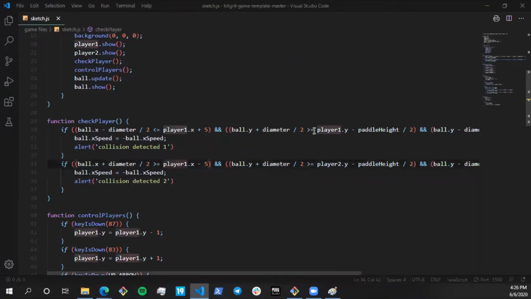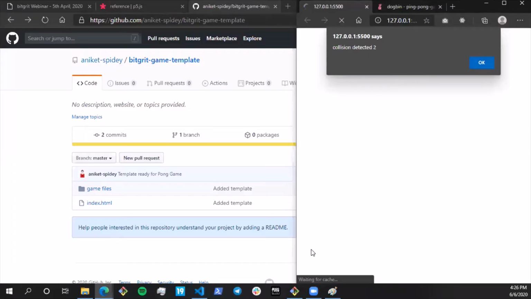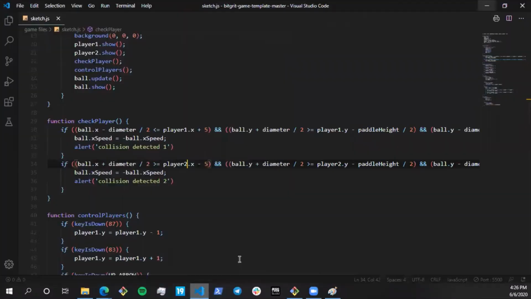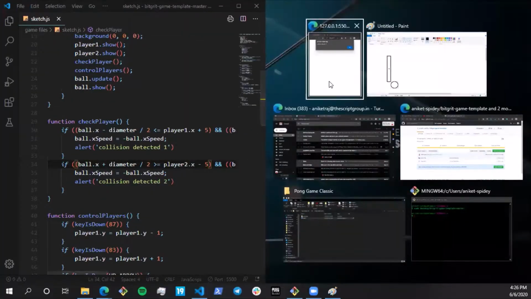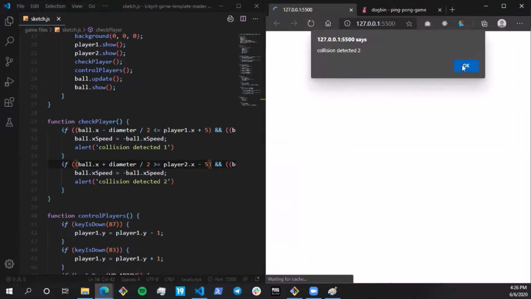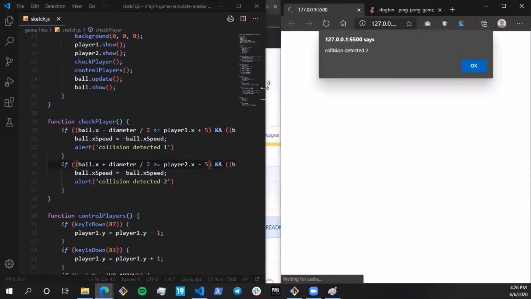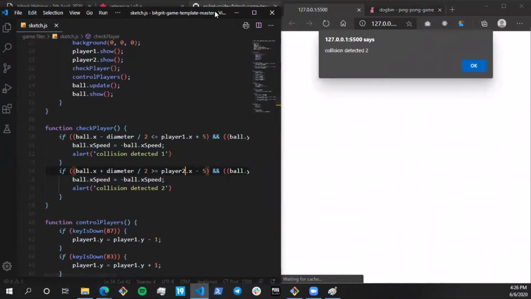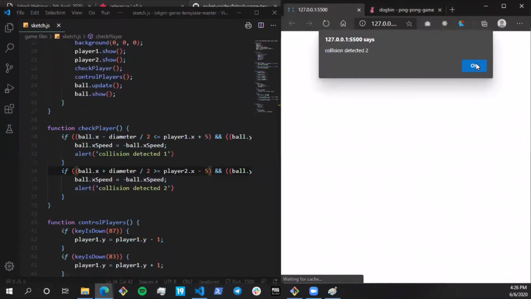Okay, yeah, I did make it player 2 over here. That is why doing console log is much better, but I just wanted to show you guys that you can do the same thing with alert. This is a lot of stuff.